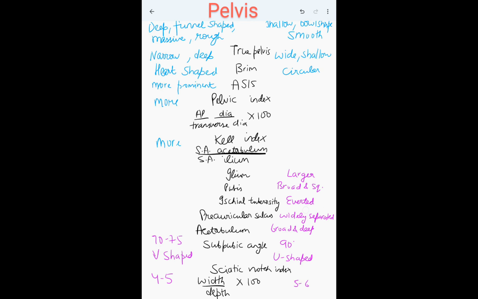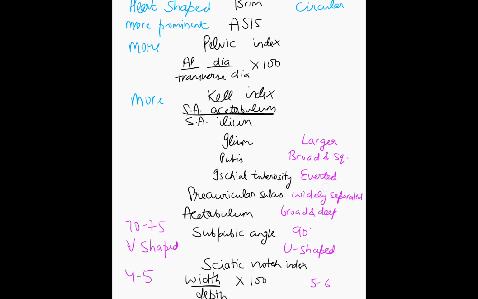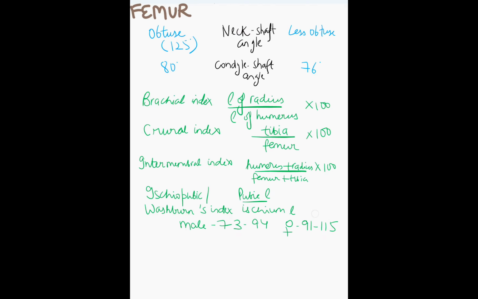Then is pelvis. Pelvis, for child birth, will be wide in females, shallow, and the brim will be round. Then pelvic index, Kell index. These are more in the males. Then ilium, ischium, pubis, that is more in the females. Preauricular sulcus and subpubic angle more in the females. Acetabulum is more in the females. Sciatic notch index is more in the females. Neck shaft angle and condyle shaft angle mean legs are bigger in the males.